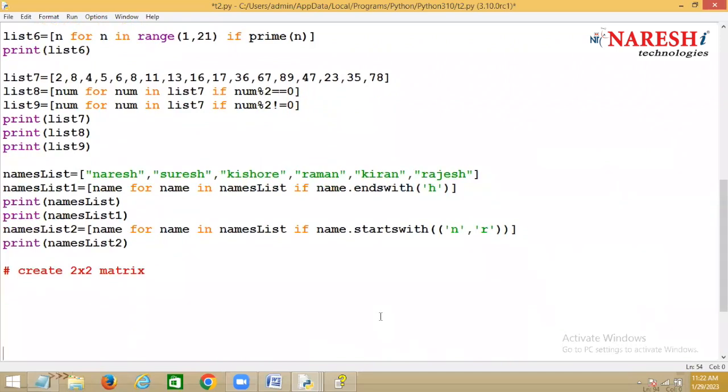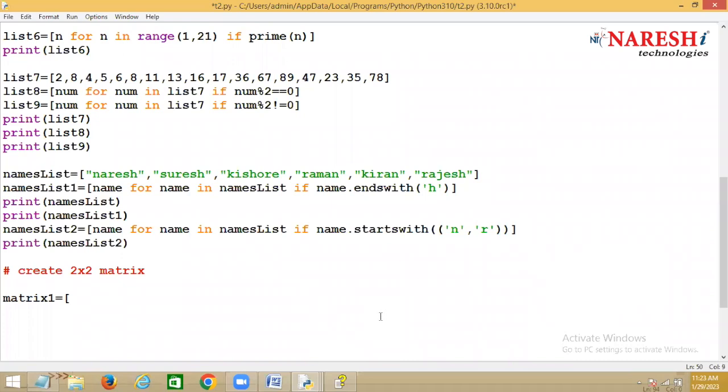Okay, using list. Now I want to create a list having how many rows? 2 rows and 2 columns. So creating a 2 by 2 matrix is nothing but a nested list, right? Yes. For example, I'm saying matrix 1.